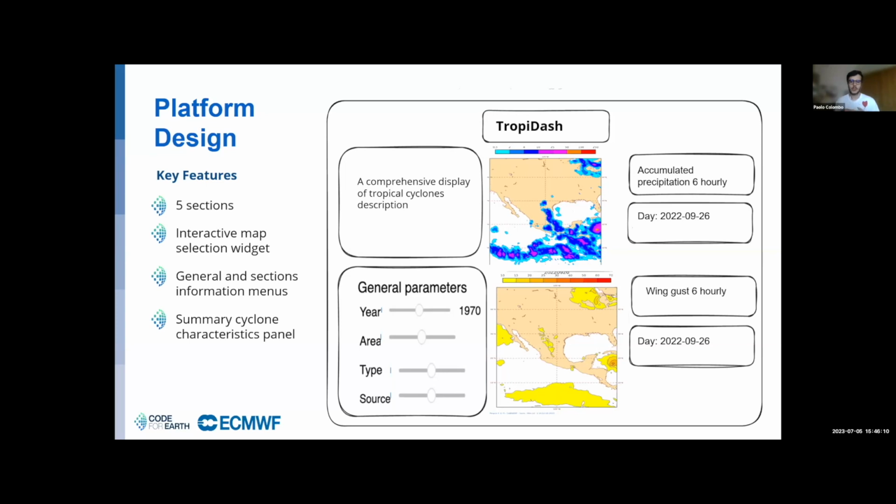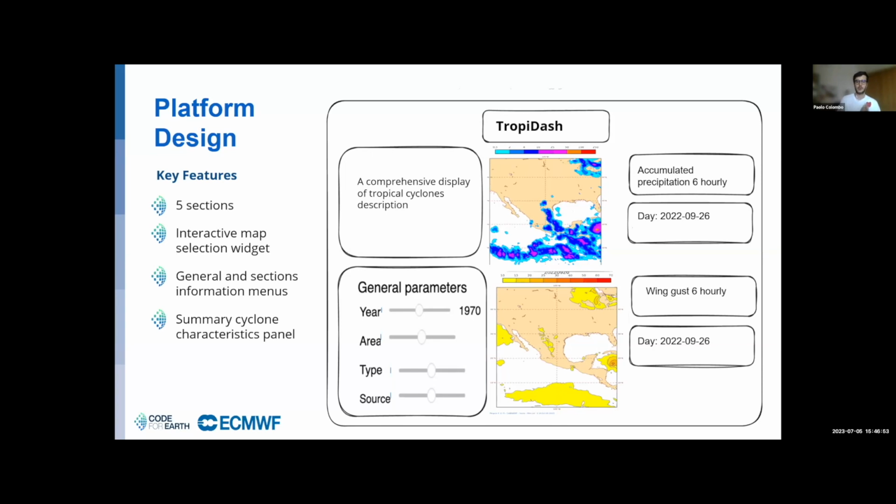And we want the dashboard to have different information buttons referring to information menus, a general one and a specific one for each section, to improve user experience and help understand how to use the dashboard. We want to have a panel reporting all the summary cyclone characteristics as the user selects the event to visualize. For example, most intense category reached, minimum sustained wind speed, maximum sustained wind speed, minimum value of low pressure, and so on. So this is the overall idea of our design.